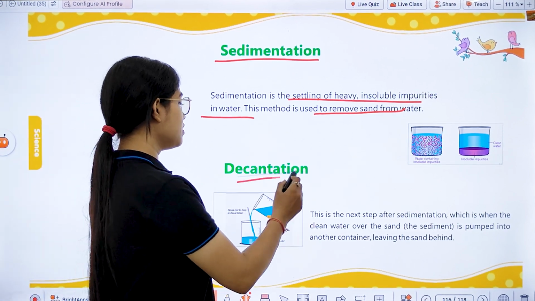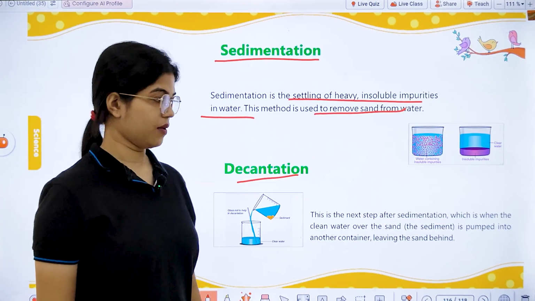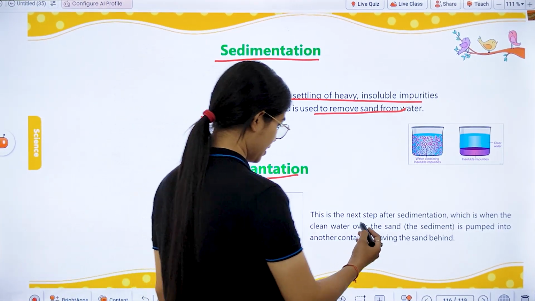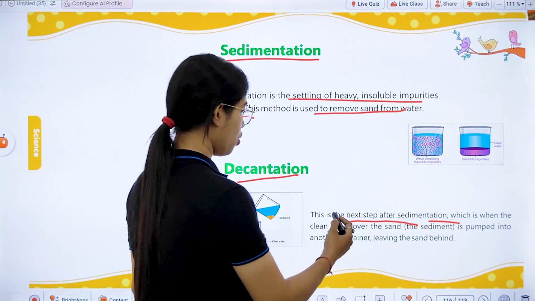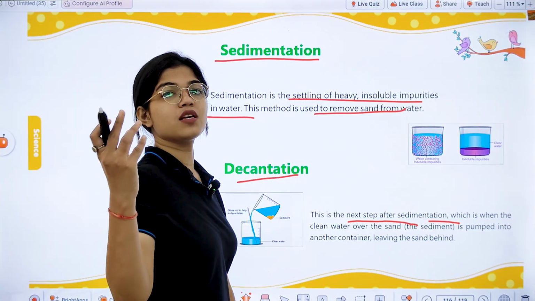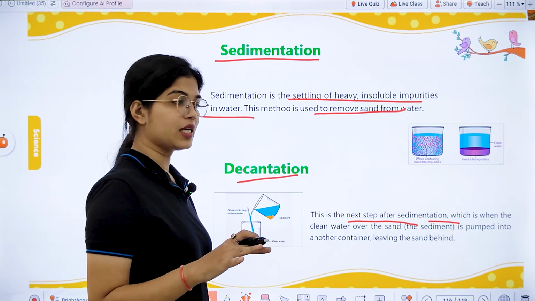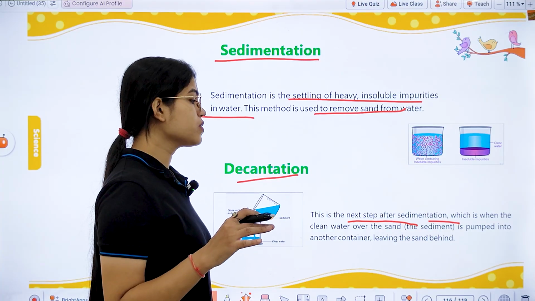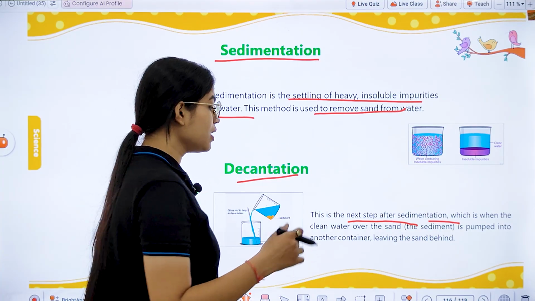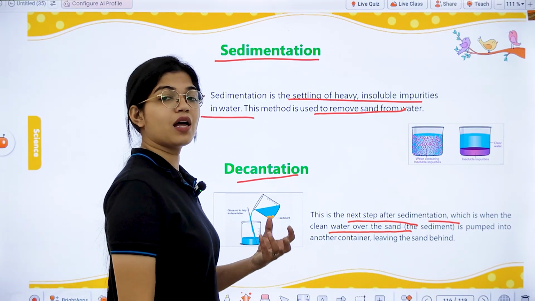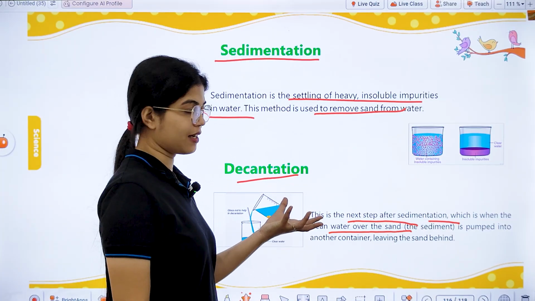The next method is decantation. It is just the next step after sedimentation. When all the sand-like heavy insoluble impurities have settled at the bottom of the container, you will see that the clean water has formed another layer over that sand layer.